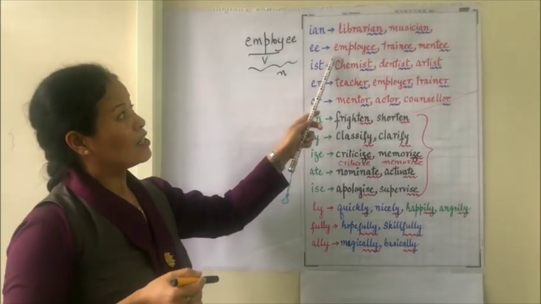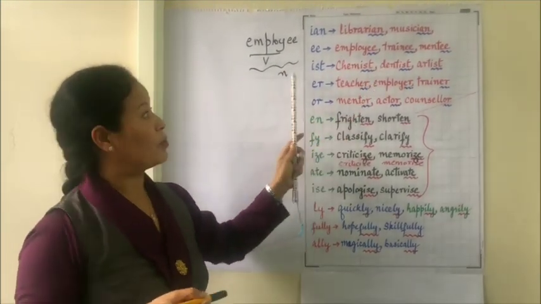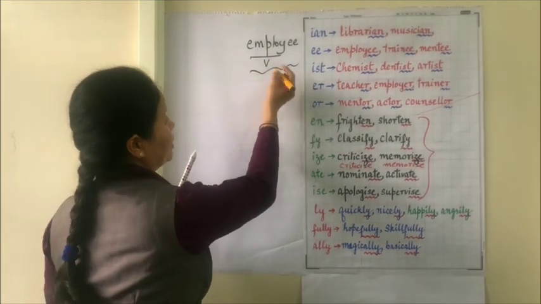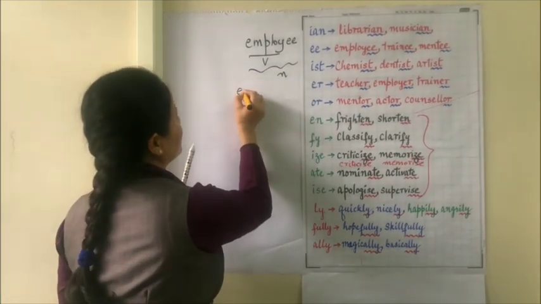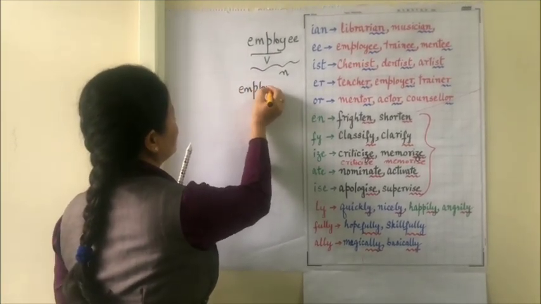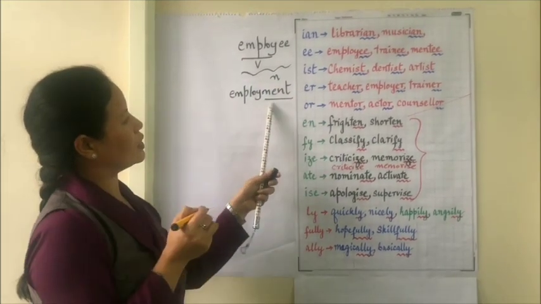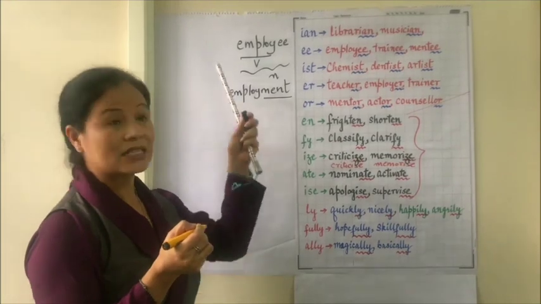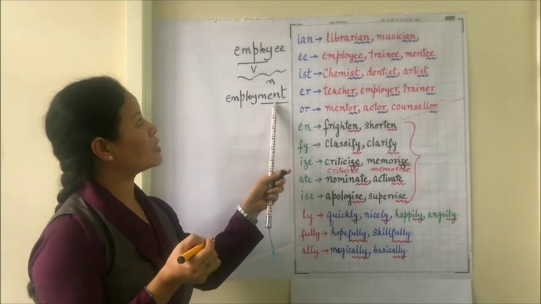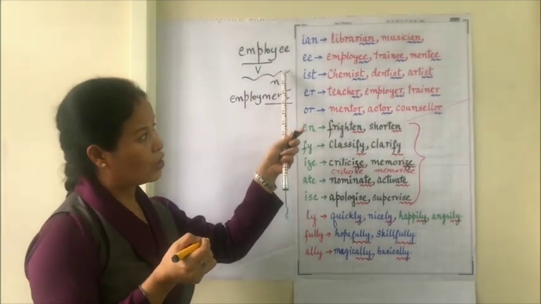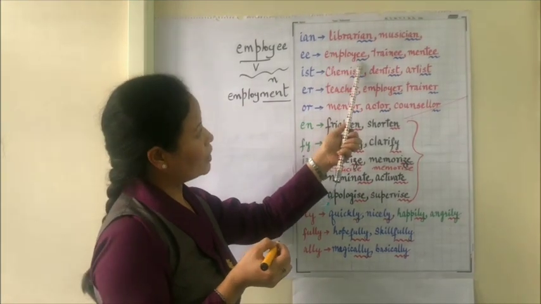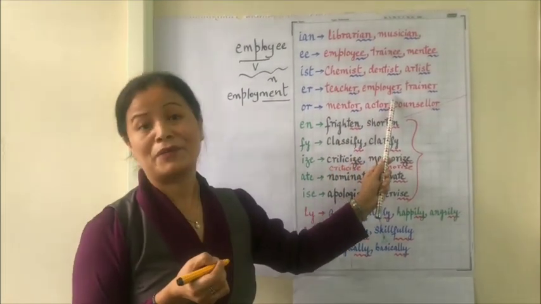But that is a personal noun. But then we can add ment, employment. That becomes a noun. So this is another suffix we discussed earlier. Employment is a noun form, employee is a personal noun, and then employer.